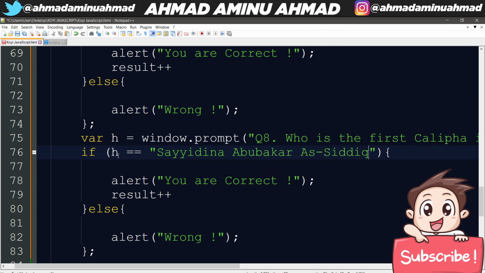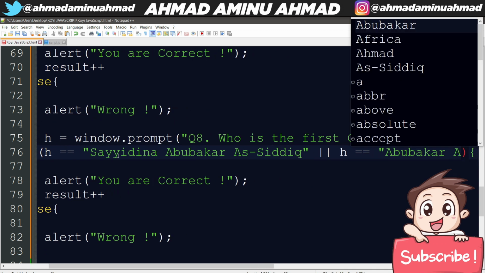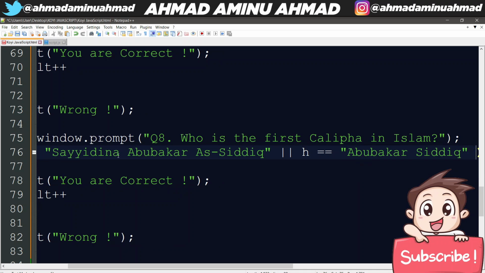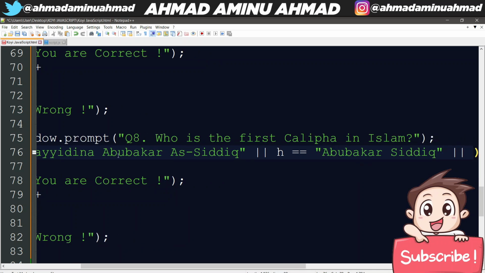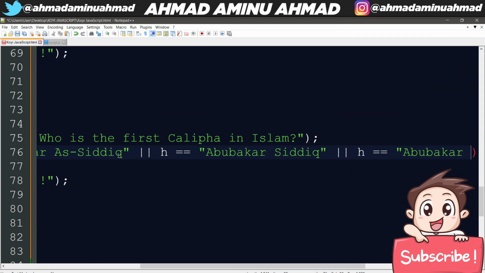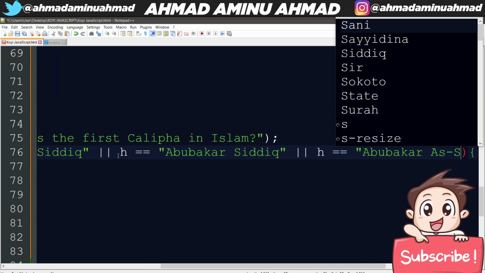Siddiq. So many people will put different answers, so H can be Abu Bakr Siddiq, or some people will even put just Abu Bakr. Or let me just put H is equal to Abubakar As-Siddiq. Some will put As-Siddiq.